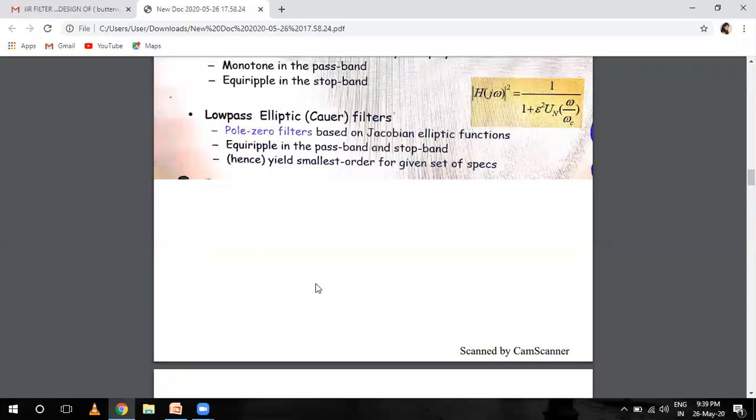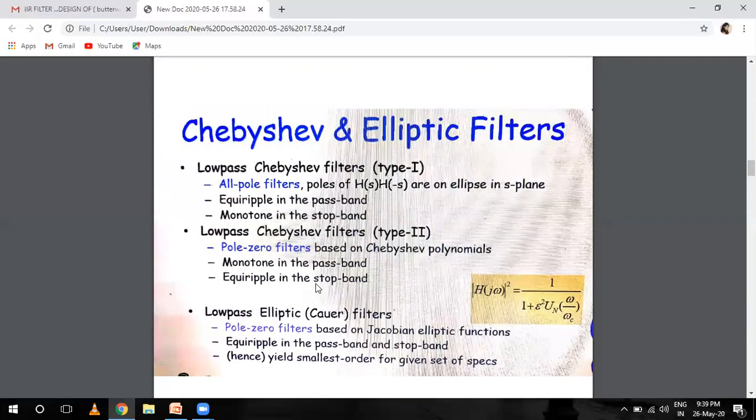Basically, this type 1 filter is the most common Chebyshev filter and it has the steepest roll-off but exhibits in-band ripple. But this type 2 filter may also be known as inverse Chebyshev, and it is less commonly used than the type 1 filter because it does not roll off as fast and also requires more components. But its advantage is that there is no ripple in the passband but it does have what is termed equiripple in the stop band.